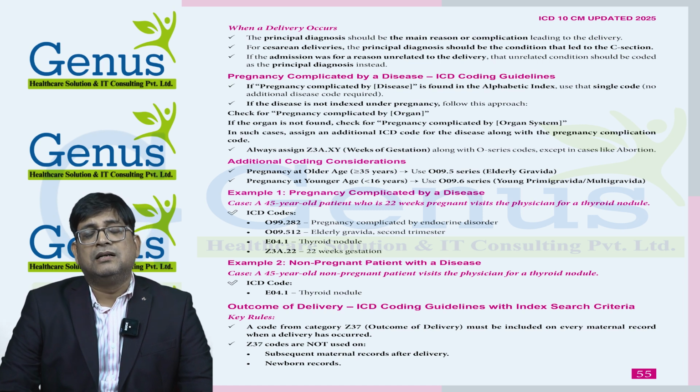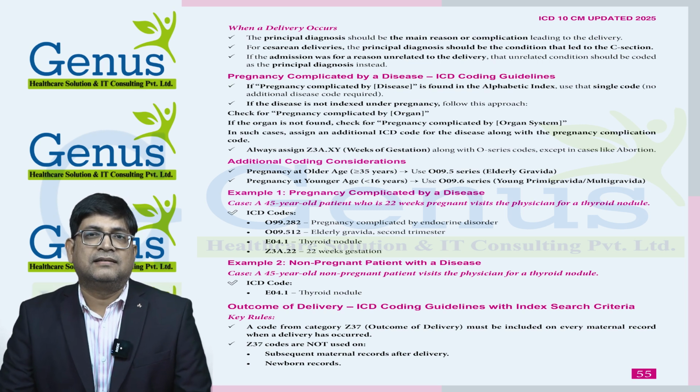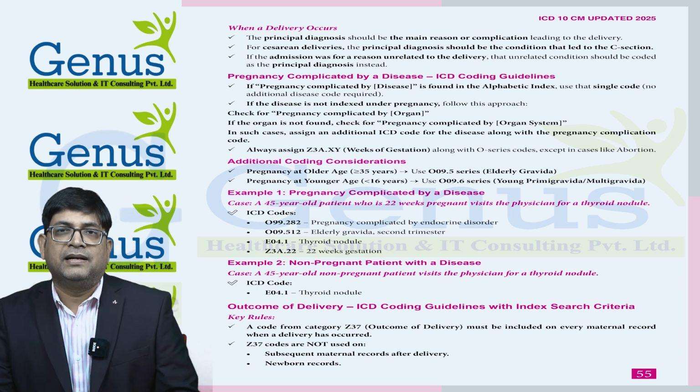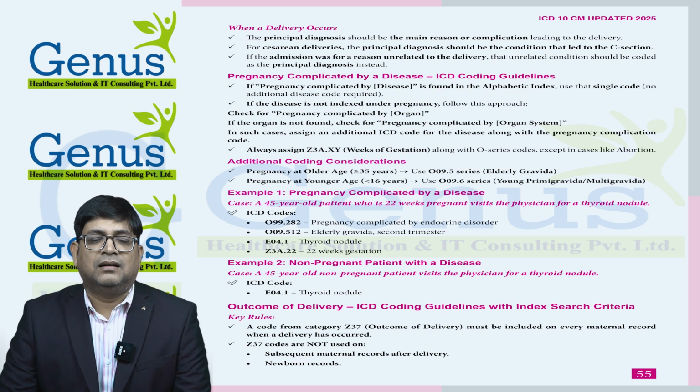So if the patient is 25 weeks pregnant, we need to provide Z3A.25 as an additional code. If the patient is 18 weeks pregnant, we need to provide Z3A.18 as an additional code in pregnancy. Now we are going to discuss one example for pregnancy complicated by a disease. So in our example, a 45-year-old patient who is 22 weeks pregnant visits the physician for a thyroid nodule. So in this case, the first code we need to provide is pregnancy complicated by thyroid nodule.